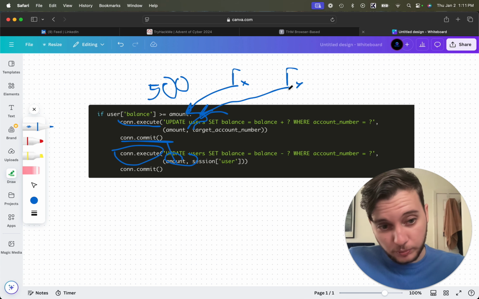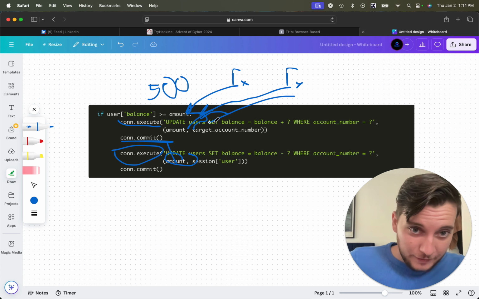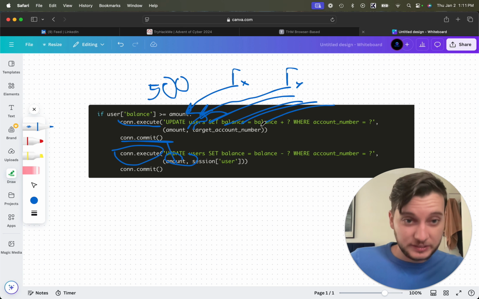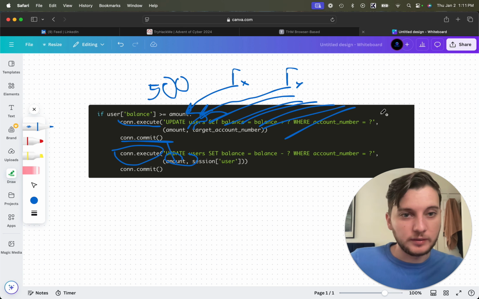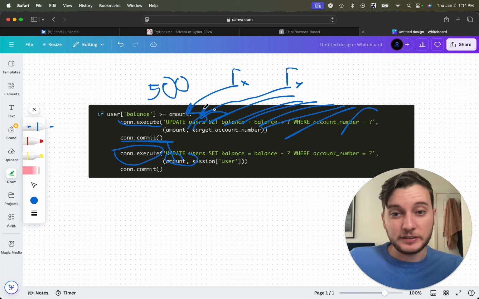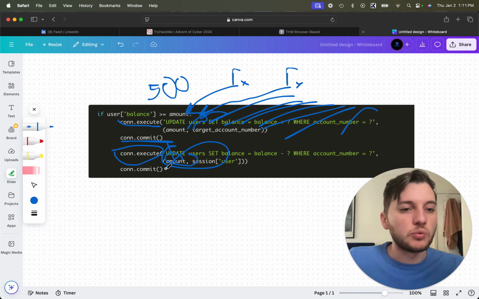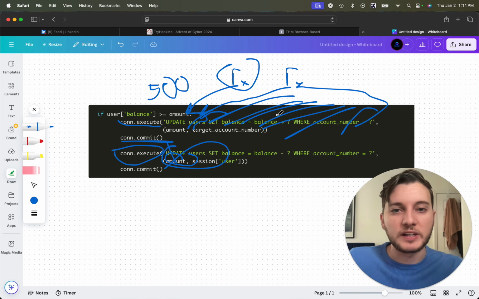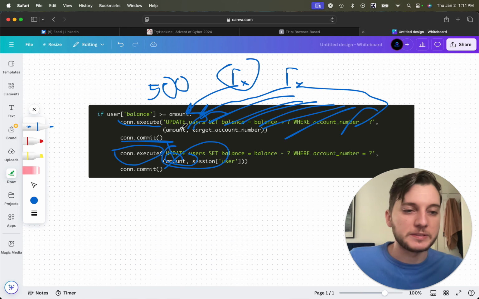Where the exploit lies here is every request is being sent within a hundredth of a millisecond of each other. So before the first request has even run, we could already have our 10 requests sent, updating the recipient's balance.